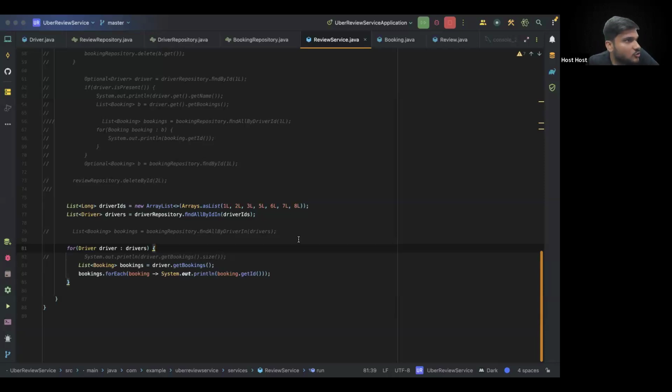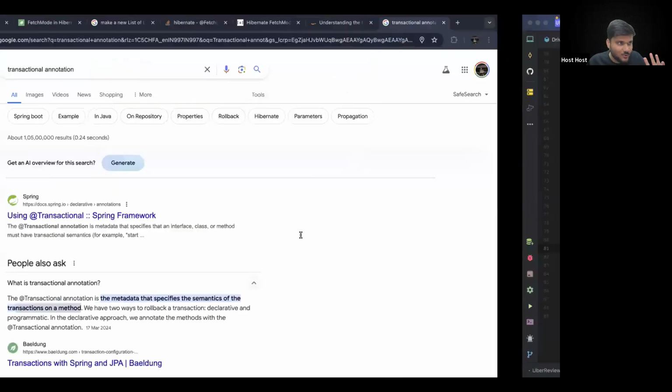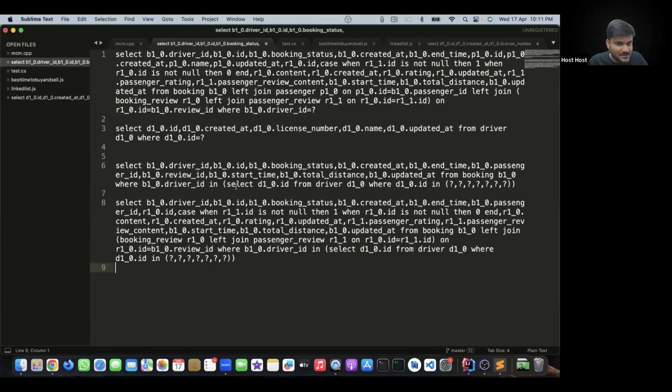Subquery here means for loop, right? No, Satvik. Subquery doesn't mean for loop. Guys, okay, subquery doesn't mean for loop. Subquery means that you execute this query, you get a list of driver IDs, and then you just pass it here. It's not a for loop, guys.